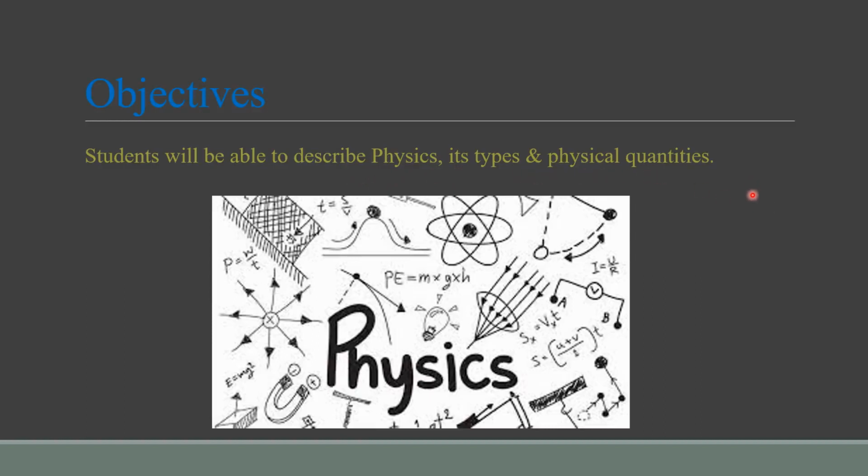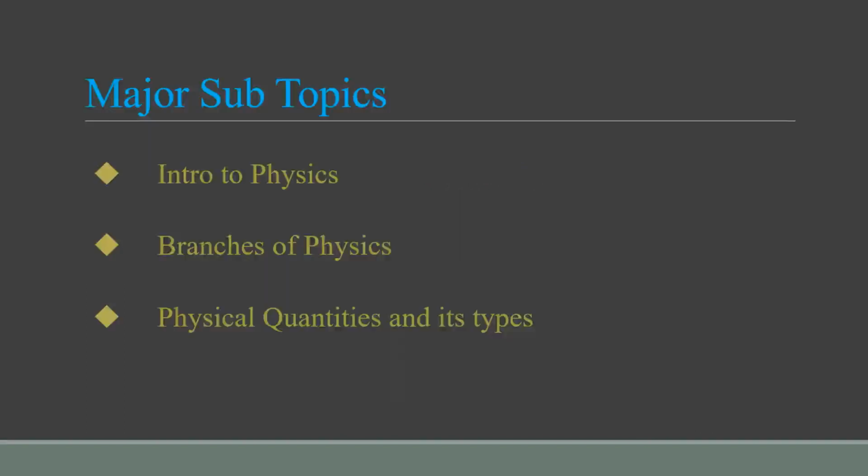The main objective of this session is that you people will become able to describe physics, then you will be able to describe its types, and then you people will be able to describe the physical quantities in detail.